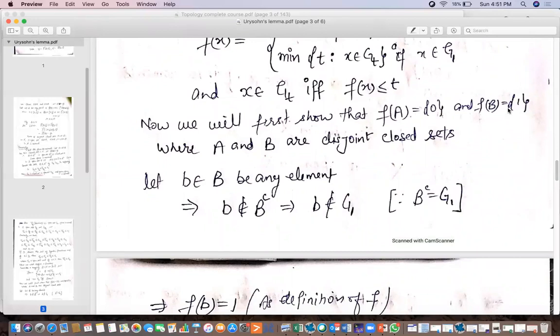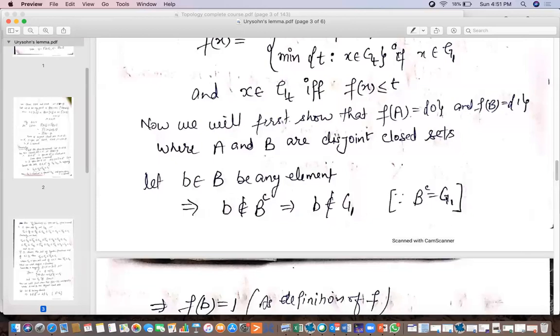For showing this, where A and B are disjoint sets, let b belong to B be any element. Now if b belongs to B, this implies b is not contained in B complement, and B complement is actually G1, so b does not belong to G1.